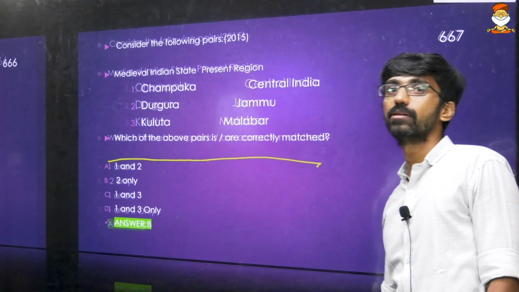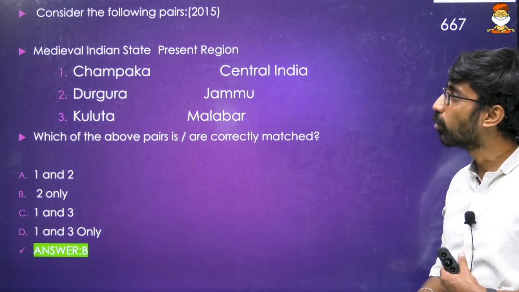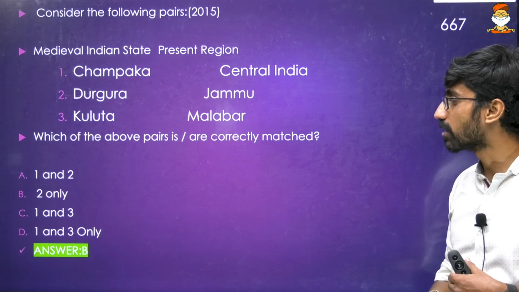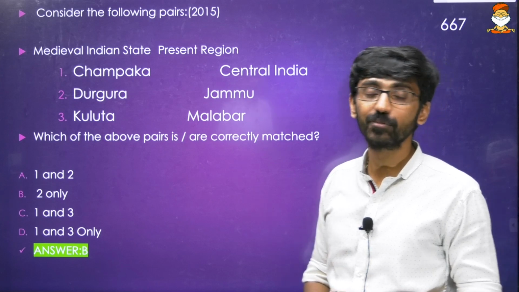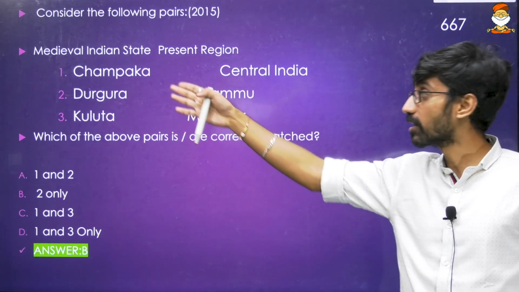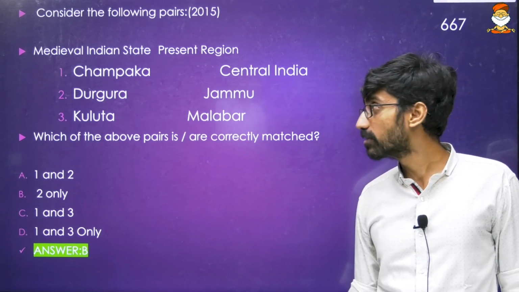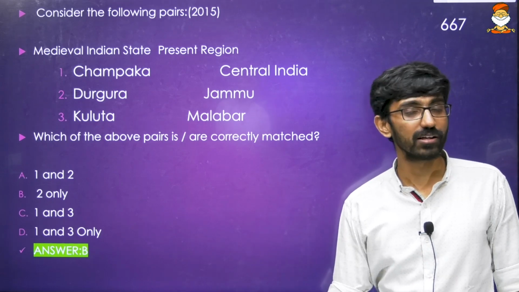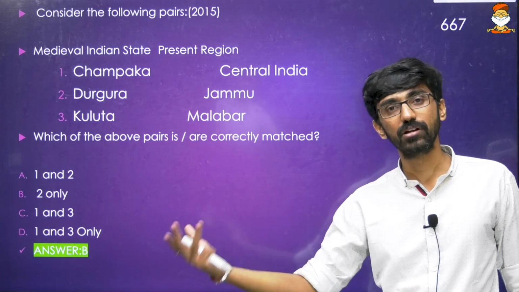Then this particular question was asked in 2015: medieval Indian states, old names and the present region, Central India, Champaka, Jammu, Durgura, then Kuluta, Malabar. Again, this was an out-of-the-blue question. I couldn't find much information about these particular areas. Probably local people of Malabar, Jammu and Central India would know their names. So these are some old names that have been asked. You can look at ancient Indian city names and their modern names, and go through them. That is a further build-up on this topic. Any medieval Indian cities and their modern names, you can go through that.